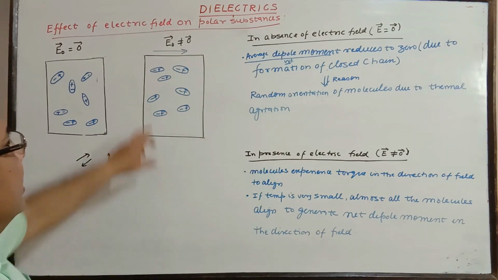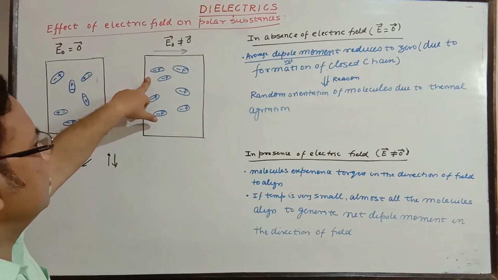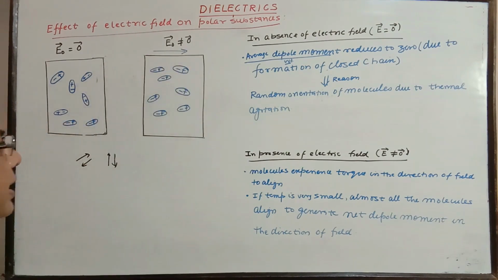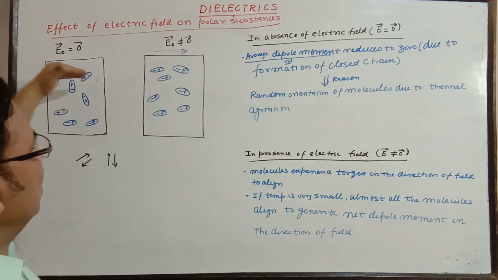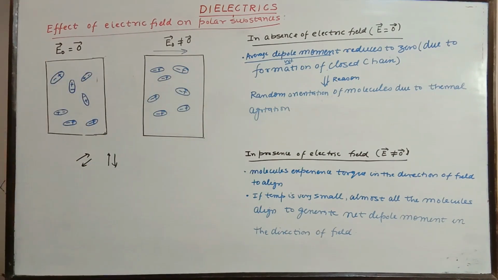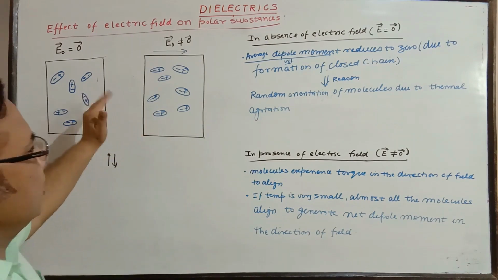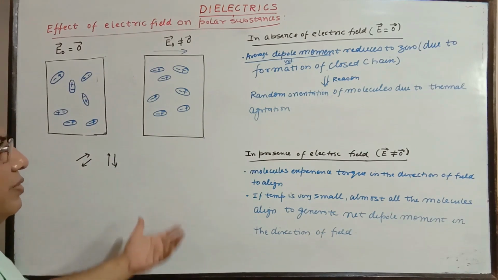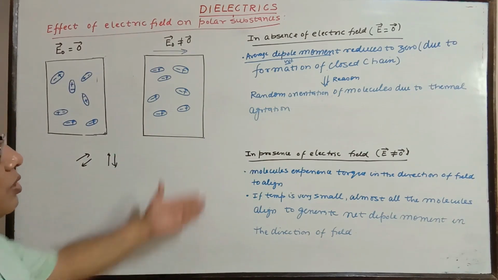If an electric field is applied, as you have just seen, the molecule has a tendency to align itself in the direction of the external electric field. Molecules experience torque, or a turning effect, to align themselves. Though an internal restoring torque is also developed, which opposes it somehow, the majority of them are going to align with the external field. That is the criterion as well, depending on the external field. So that is what is mentioned there.